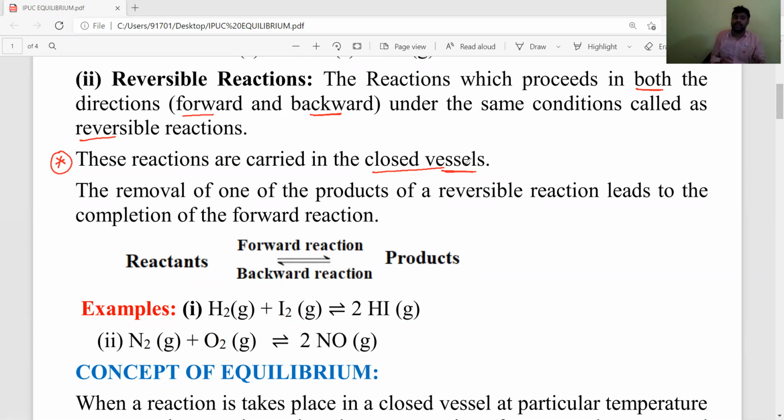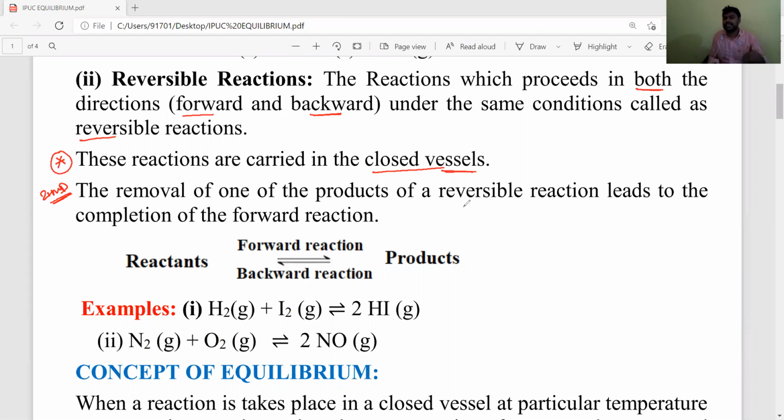Okay students, now this point is very important. These reversible reactions never end, because one step forward, one step backward, one step forward, one step backward, means they never end. If you want to complete a reversible reaction, you remove one of the products from the reaction mixture.